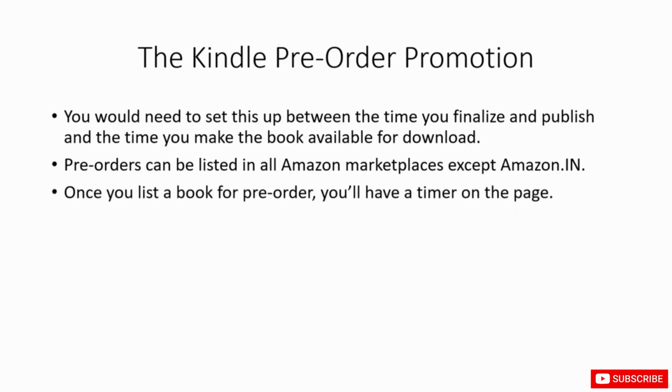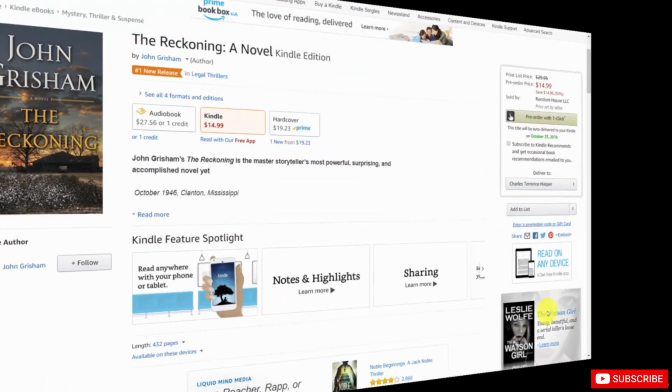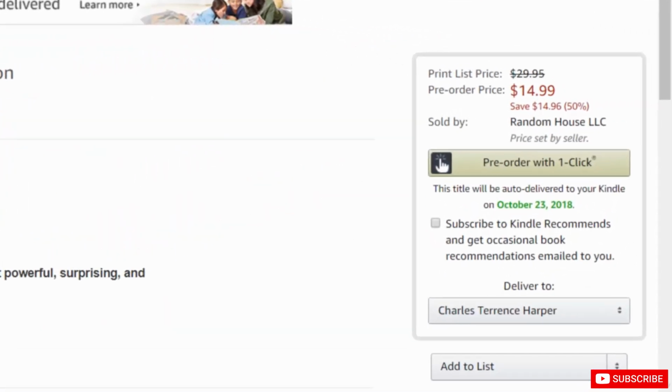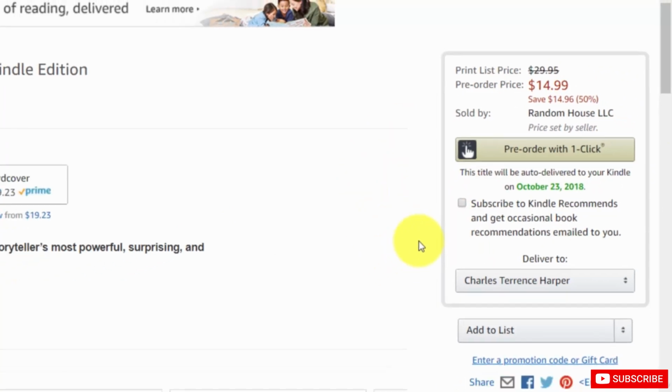Once you list the book for pre-order, there will be a timer on the page until the book is actually released. For example, you can see this is a book that is available on Kindle, and when the individual clicks, they'll be pre-ordering with one click, and they'll be paying in order to get the actual book.